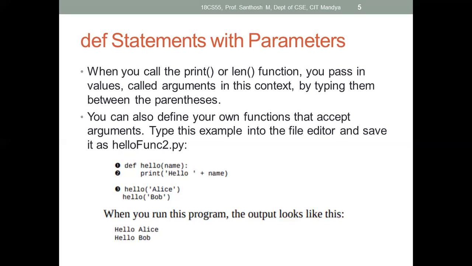So here when you call the print function, for that we have to pass values in the form of string values. Why? Because your print function will accept the arguments defined by using the string data type. So for that you have to pass the parameter in the form of string values only. If you pass an integer value, print 42, it will not accept it, it will show an error. It will accept the values in the form of string. Why? Because the print function is defined using string arguments.